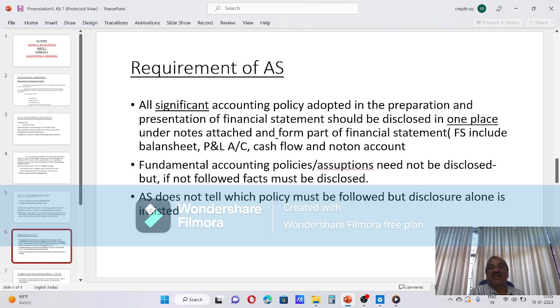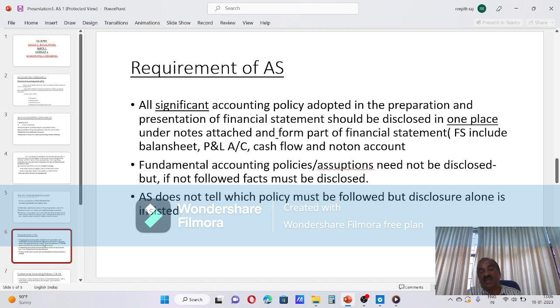All significant accounting policies adopted in the preparation and presentation of financial statements should be disclosed, not in staggered form but in one place, under notes attached to and forming part of the financial statements.